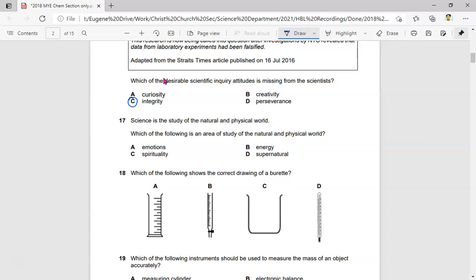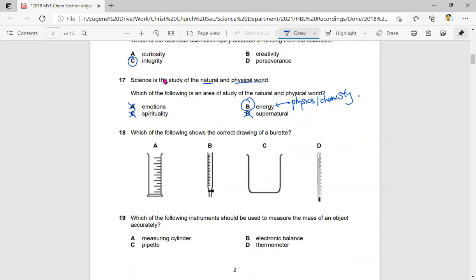Question 17. Science is the study of the natural and physical world. Which of the following is an area of study of the natural and physical world? Obviously, supernatural is not. Spirituality is also out of the natural and physical world. Emotions are something that you can't measure, so that's why this is out. And therefore, the area of study is B, energy. This is covered in physics. Chemistry also has a little bit of it. So energy is one of the areas of study for science.